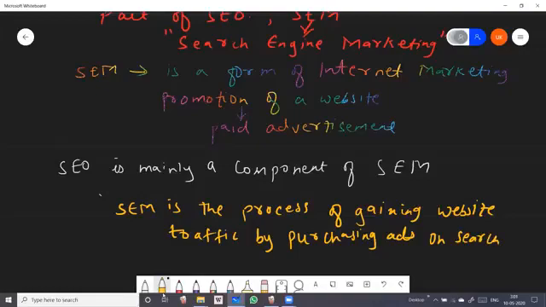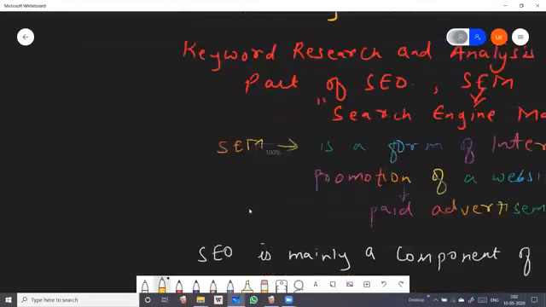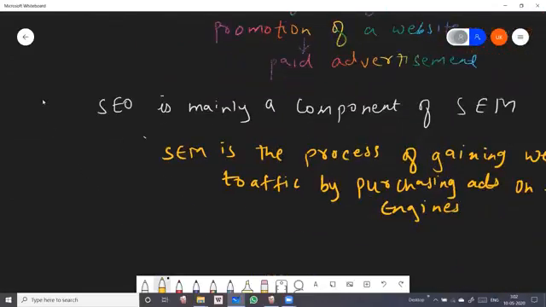And basically, students, the very famous, very popular search engine, you know, is the Google search engine. So Google also provides paid ads. Okay, paid ads.